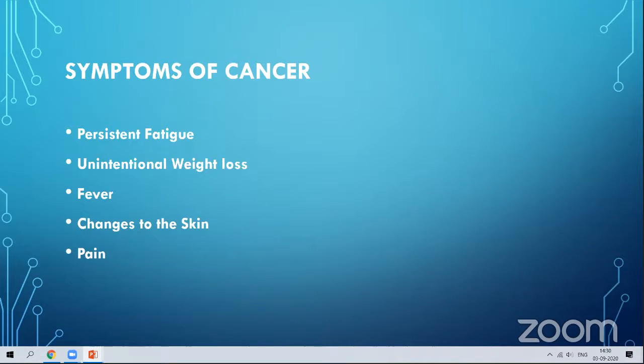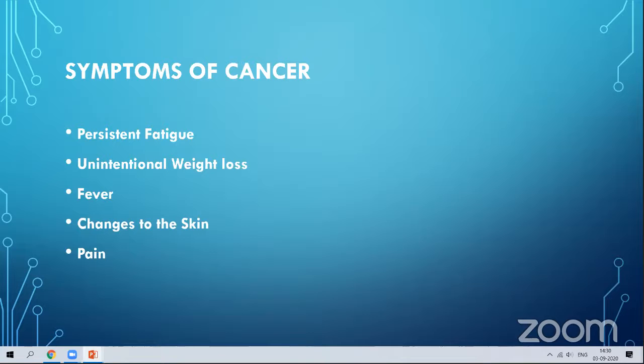Fever. Fever won't reduce. Continuous fever will be there. Fever is a common symptom for most diseases. This is because of the failure of the immune system of the body. They are getting the fever.